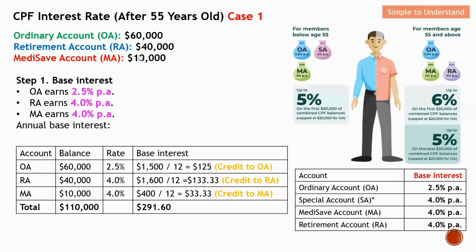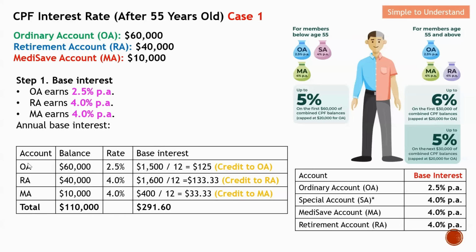The calculation of base interest is quite straightforward. This is the base interest for the different accounts. Since after 55 there is no longer an SA account, instead of SA, this CPF member has an RA account. For RA, the base interest will also be 4%. So how do we compute all this base interest?